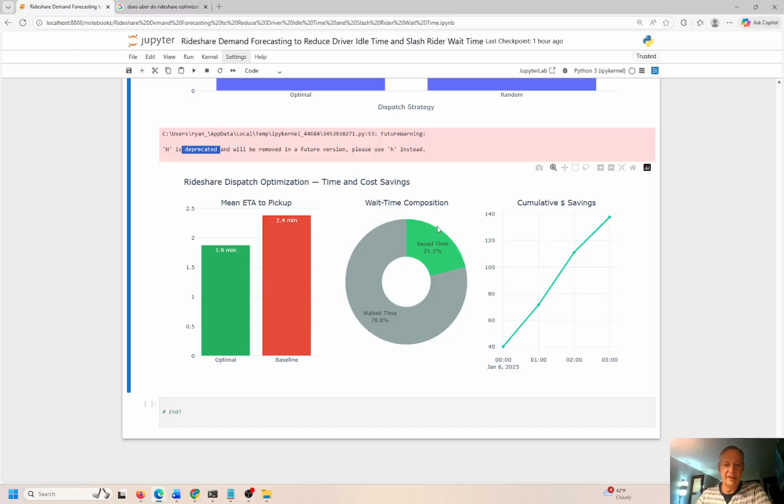The random forest regressor is definitely doing a good job picking the right assignments between riders and drivers, right? The total save time is 21.2%. Wasted time is 78.8%. And the cumulative dollar savings is pretty much just monotonic. Monotonic means going in one direction without changing, so it could be up or it could be down. This is definitely up, monotonic. And as more time goes on, more savings are created, right? Because the model is making better and better decisions over time. It's saving more money by matching riders and drivers more quickly, right? And again, quite literally here, time is money.